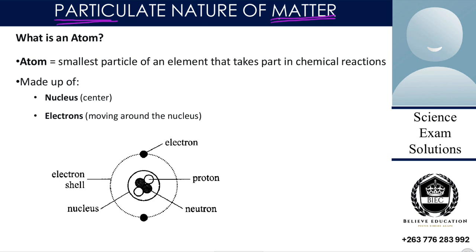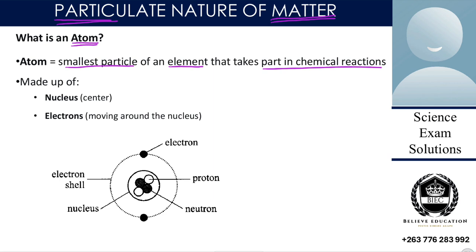At a particle level, what we want to start with is to ask: what is an atom? So an atom, by the general definition, is the smallest particle of an element that takes part in a chemical reaction. Are we together? So an atom is the smallest particle of an element that takes part in chemical reactions.